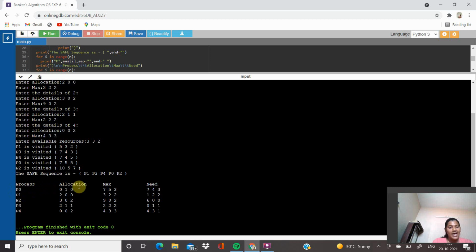Therefore, the process allocation, max, need: for P0, allocation is 0 1 0 and max is 7 5 3, need is 7 4 3. For P1, allocation is 2 0 0, max is 3 2 2, need is 1 2 2.